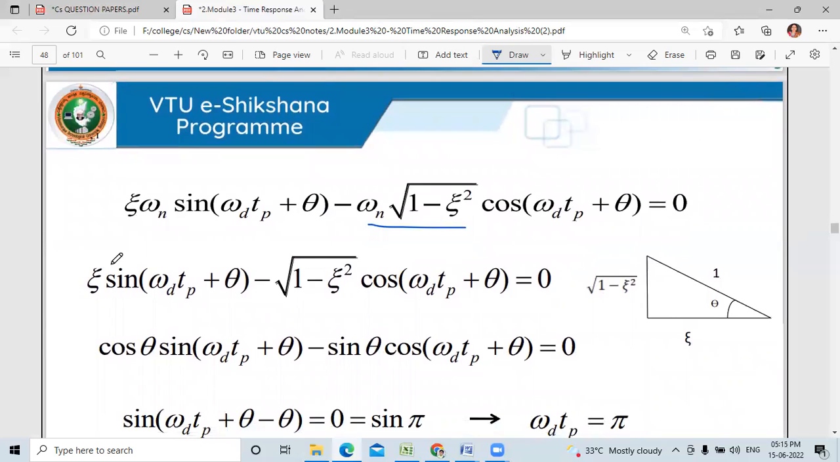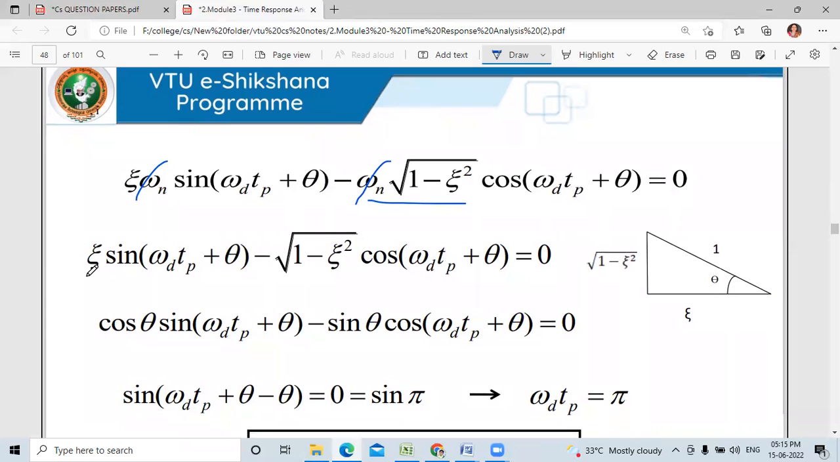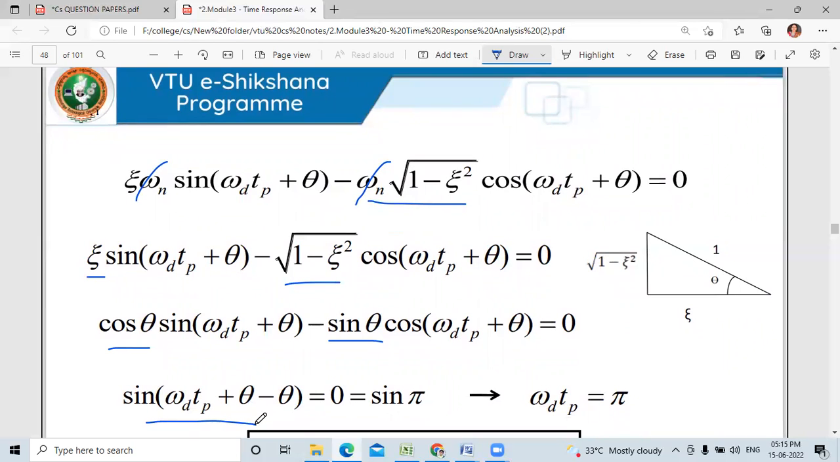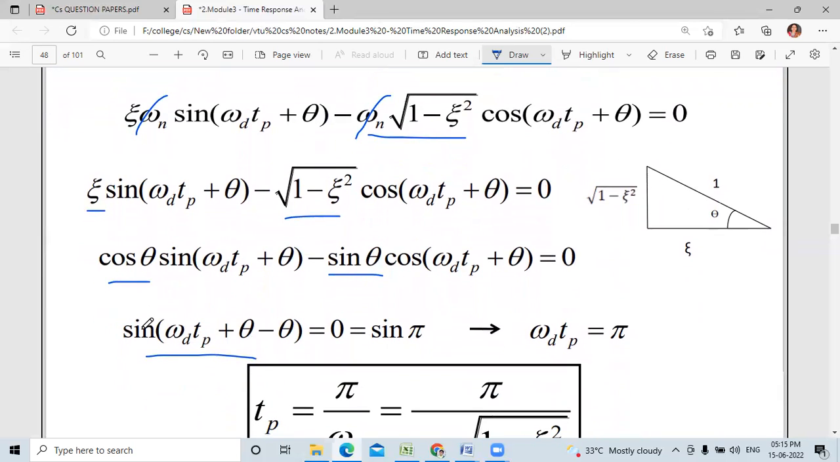Next, zeta omega n sin(omega d t_p + theta) minus... here they have cancelled the omega n. Okay, cancel the omega n, the letter as it is you need to write. Next, instead of writing zeta and square root of 1 minus zeta square, you can write cos theta and sin theta. This formula, sin theta into cos theta, that can be written as what? Sin(a plus b), like that. So what you'll get is sin(omega d t_p plus theta minus theta).